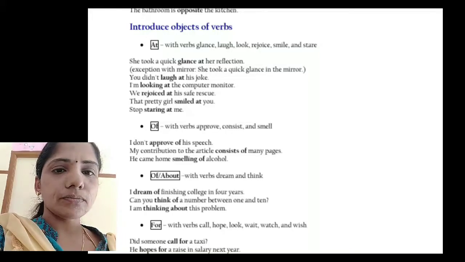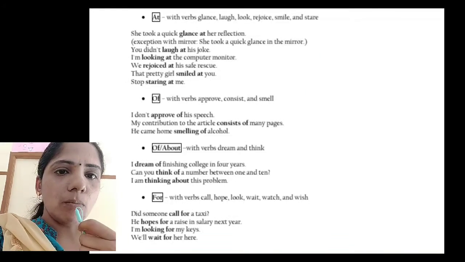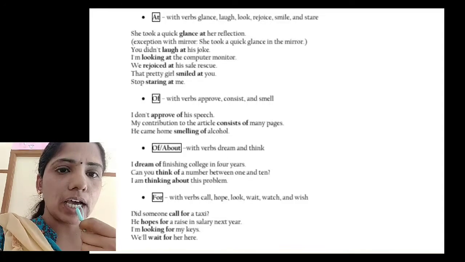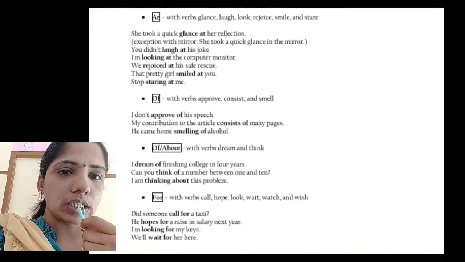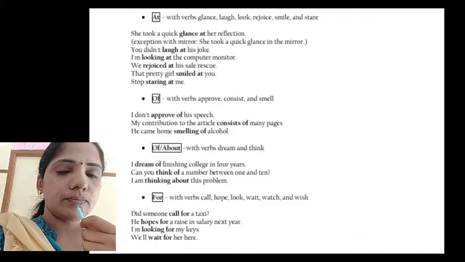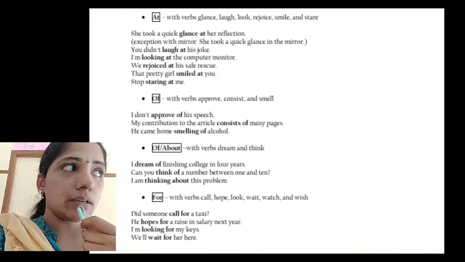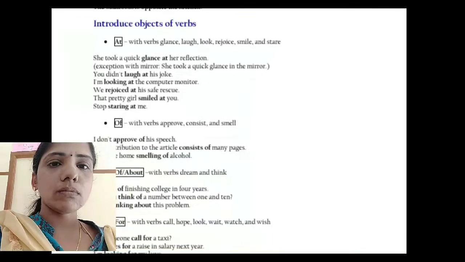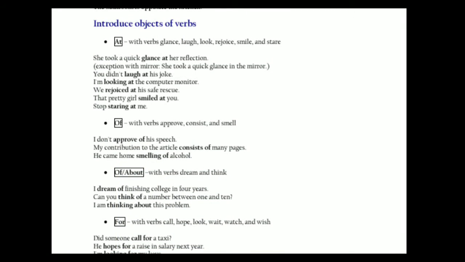Of is used with the verbs approve, consist and smell. For example, I don't approve of his speech. My contribution to the article consists of many pages. He came home smelling of alcohol. Then about, which is used with the verbs of dream and think. For example, I am thinking about this problem.